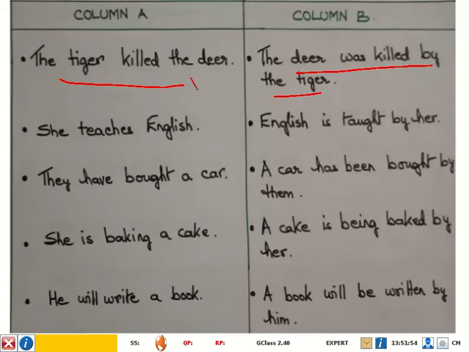Yes, you are correct. In the first sentence, the structure of the sentence is different, isn't it? And what is the difference in the structure?